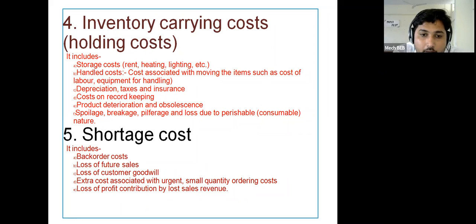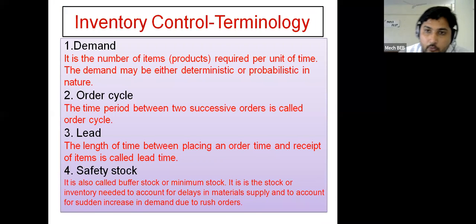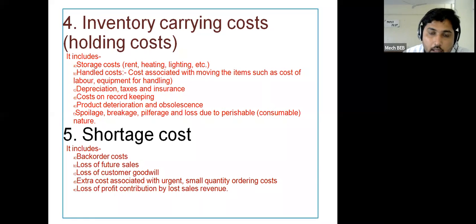All such costs will be considered as shortage cost. So these are the different types of cost that we have discussed, and that comes under inventory management.